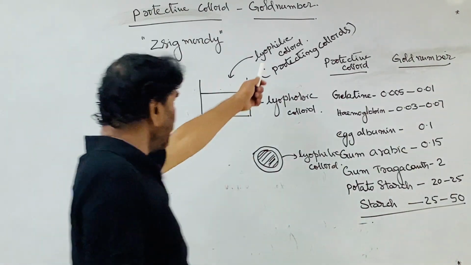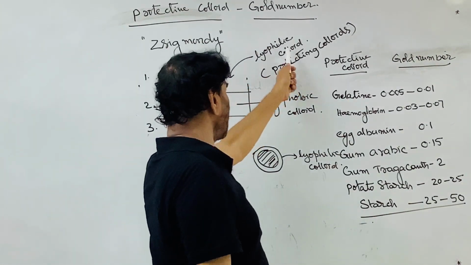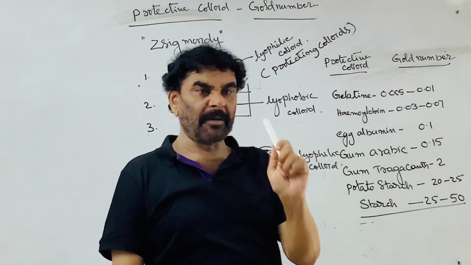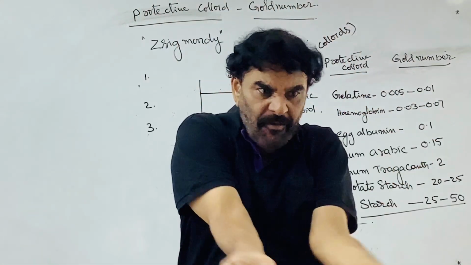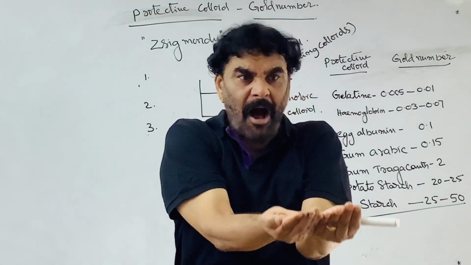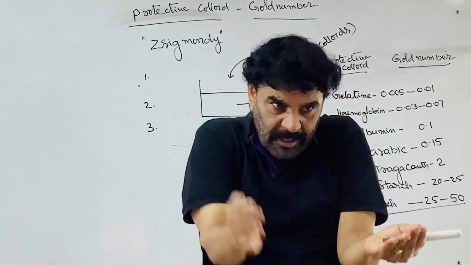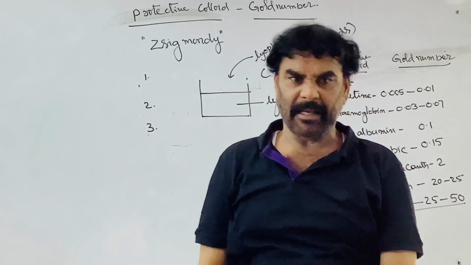So the addition of lyophilic colloids increases the stability of the lyophobic colloids by forming a sheath of lyophilic colloid around the surface of the lyophobic colloidal particles.